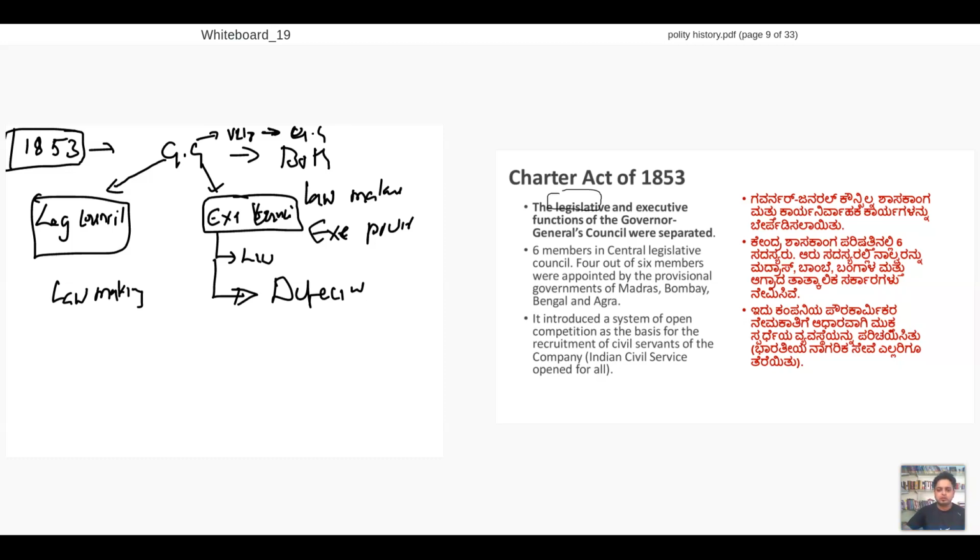So let's get back. The Legislative Council is set up. This is the exact scenario now. That's why I call this the Mini Parliament Act, because we get our parliament system from here. Mini Parliament Act.